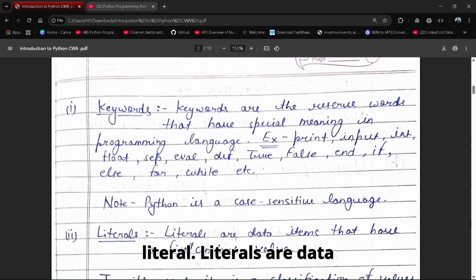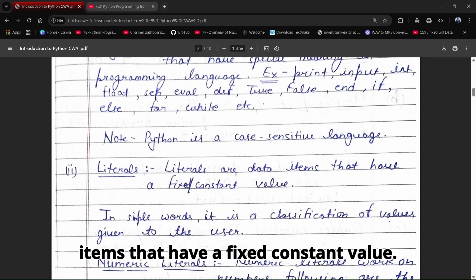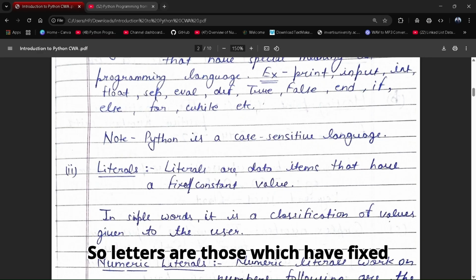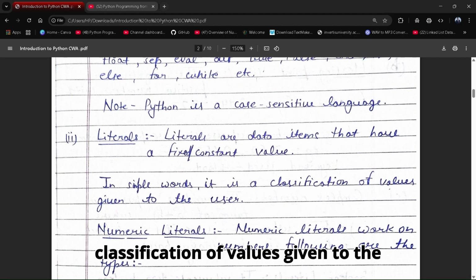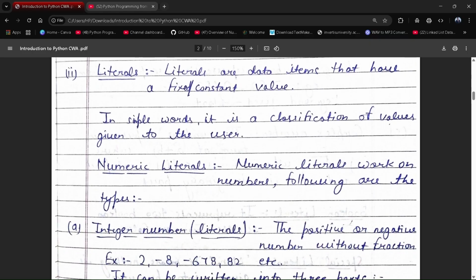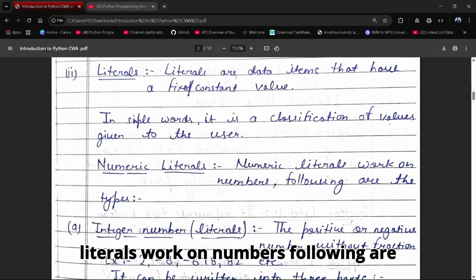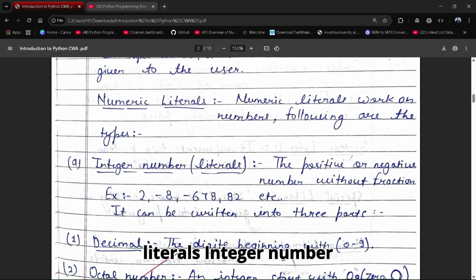So the next topic is literal. Literals are data items that have a fixed constant value. In simple words, it is a classification of values given by the user. Next, numeric literals. Numeric literals work on numbers. Following are the types.